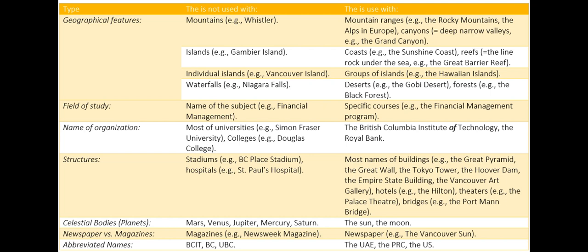Celestial bodies, planets, no article: Mars, Venus, Jupiter, Mercury, Saturn. But use the Sun, the Moon. Newspapers versus magazines, no article with magazines, for example, Newsweek magazine. But use the with newspapers, for example, the Vancouver Sun. Abbreviated names, no article: BCIT, BC, UBC. Use the: the UAE, the PRC, the US.